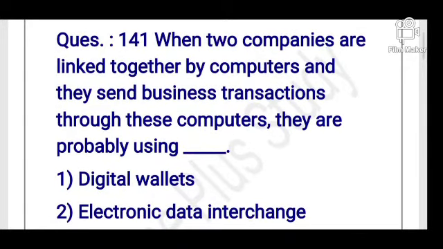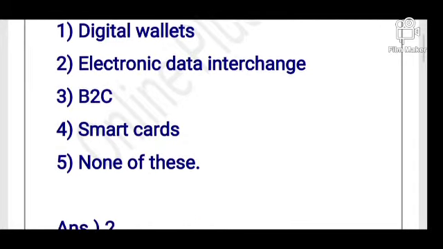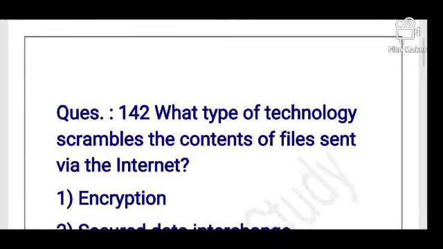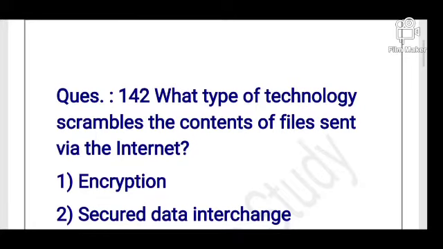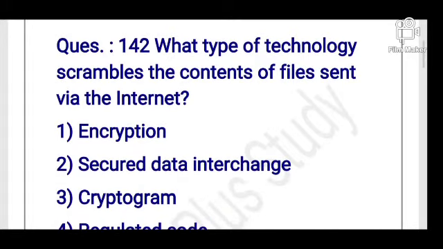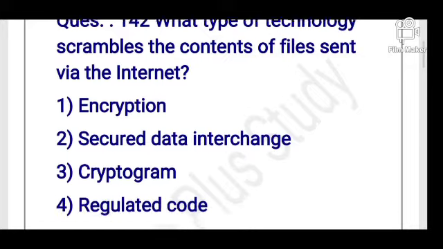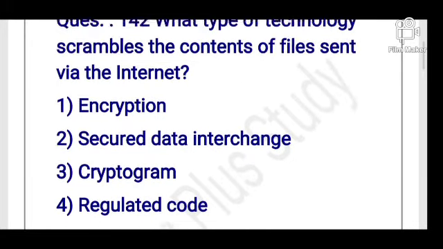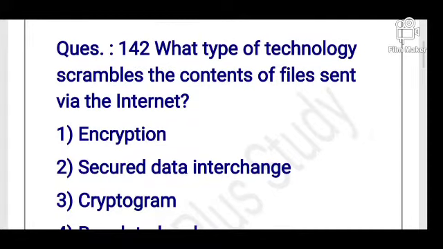Okay, students. So, today's next question is: what type of technology scrambles the contents of files sent via the internet? Options are encryption, secure data interchange, cryptogram, and regulated code. None of these. So, what is its answer? Its answer is option number 1, encryption.